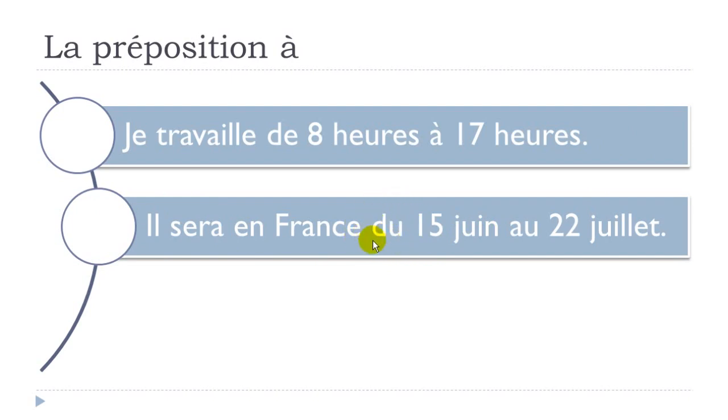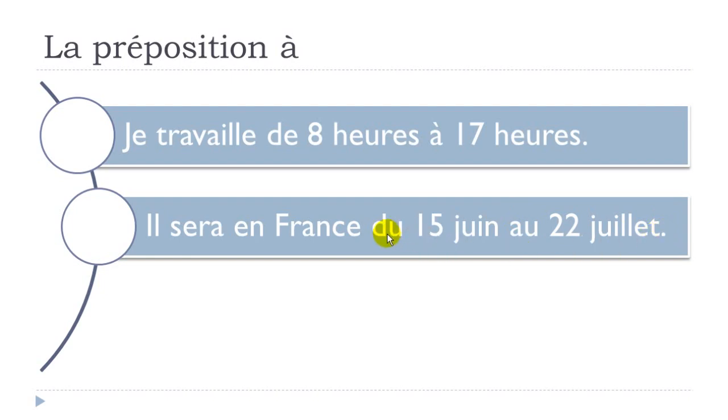So it does mean that normally you should put the article le 15 juin, and that's the reason why we've been combining the two, and it becomes du. Okay, we've been seeing that in a previous lesson, so if it's not clear, watch it. Du 15 juin au, same thing here, we've got the preposition à, but then combined with the same article, so le, okay, and it will become au 22 juillet.